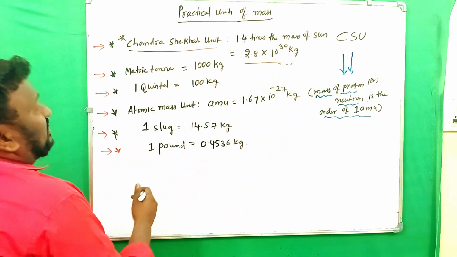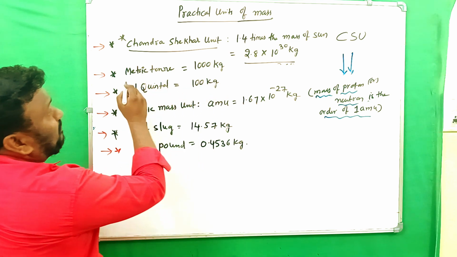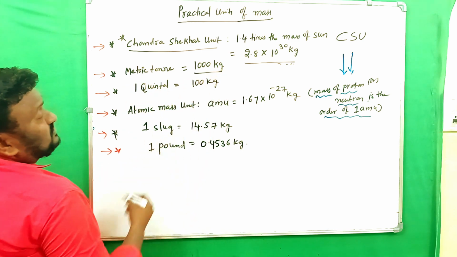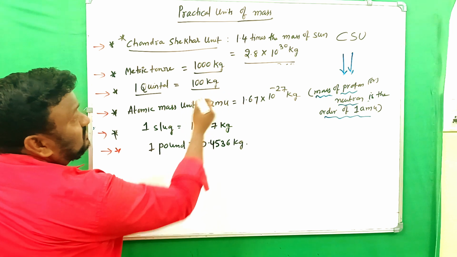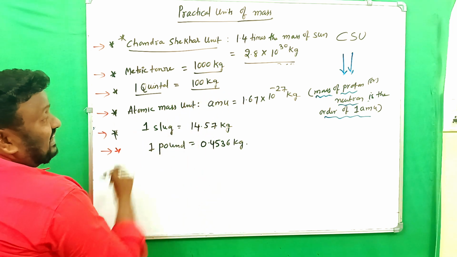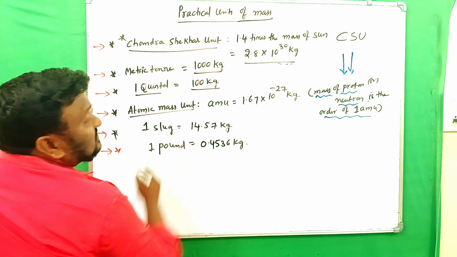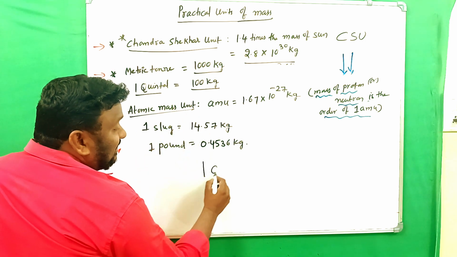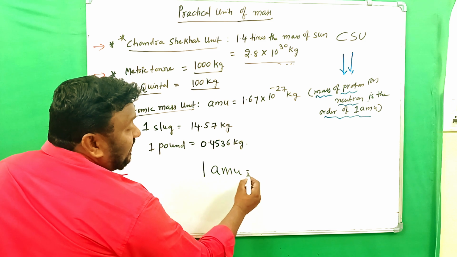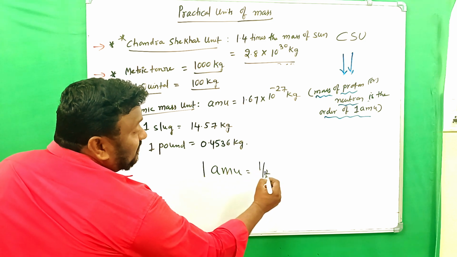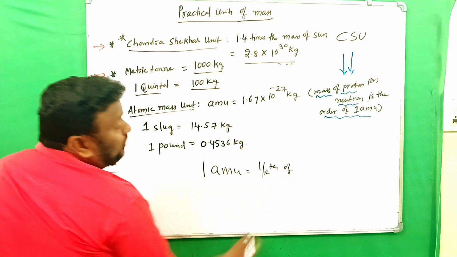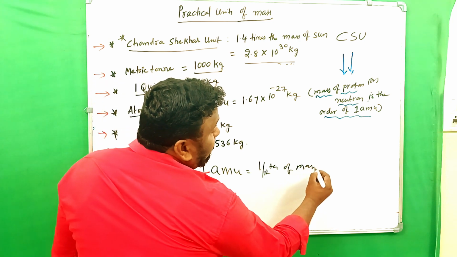And this is well known to all: metric ton is 1000 kg, 1 quintal is 100 kg, and this is another important one, atomic mass unit, 1 AMU. It is equal to 1/12 of the mass of carbon.